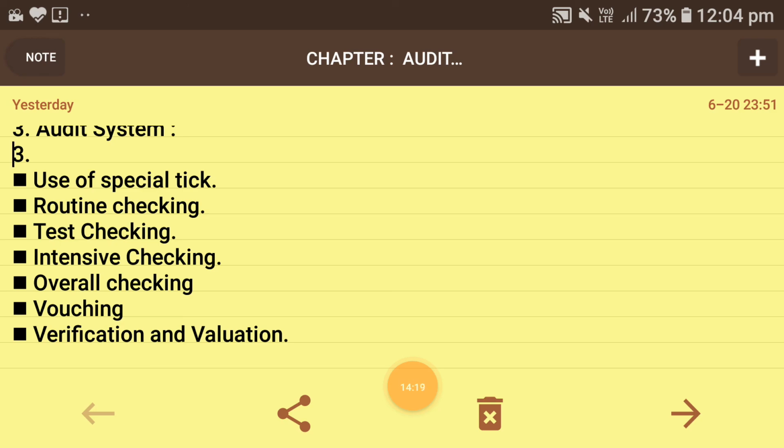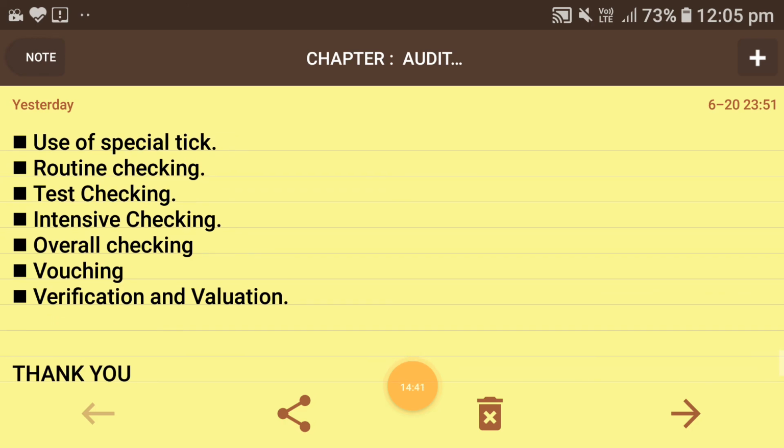Next is vouching. Vouching means when all the entries of the books of account are matched with their respective vouchers or with any document present, or when any documentary proof is called for. Next is verification and valuation. Verification means checking whether it is completed or not, and valuation means comparing the actual cost with the balance sheet. So verification and valuation of the assets of a company is called verification and valuation.